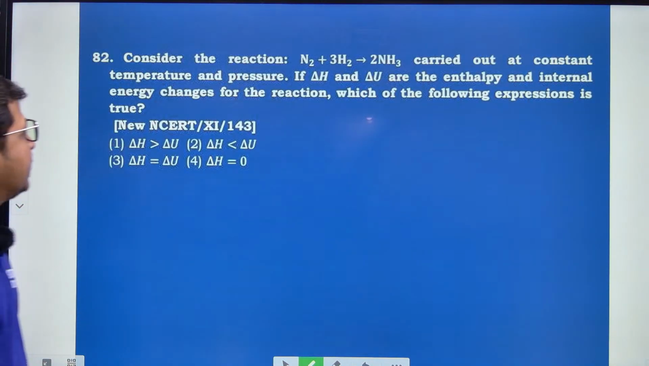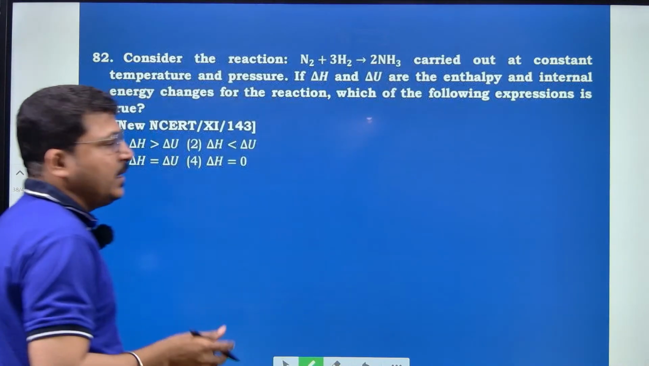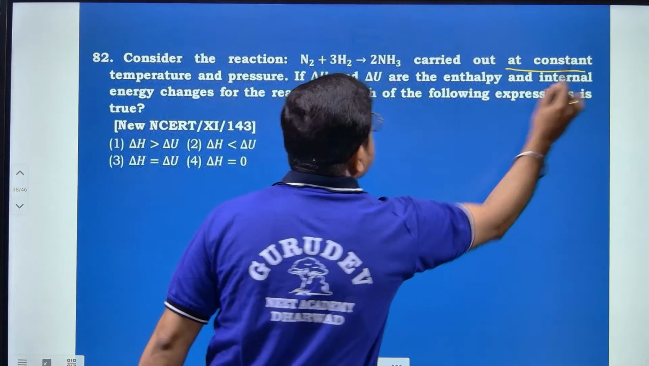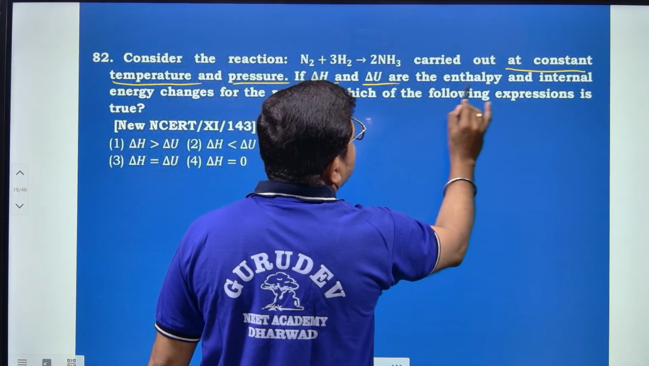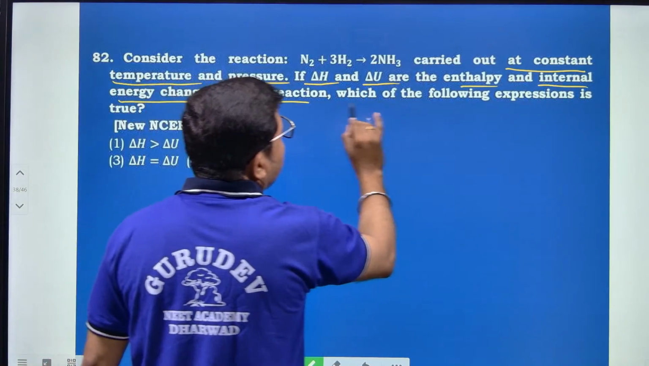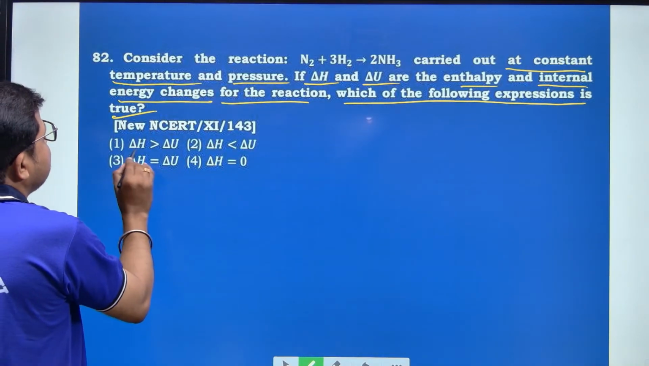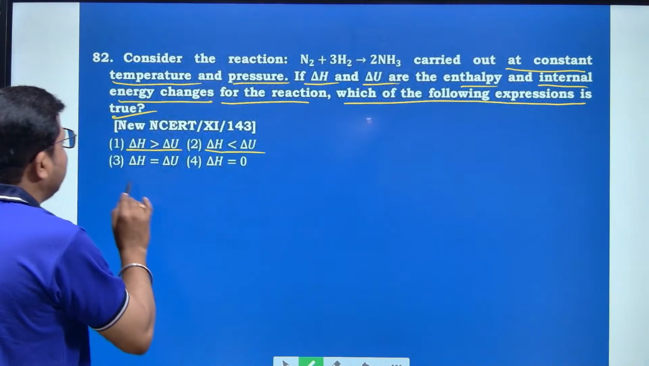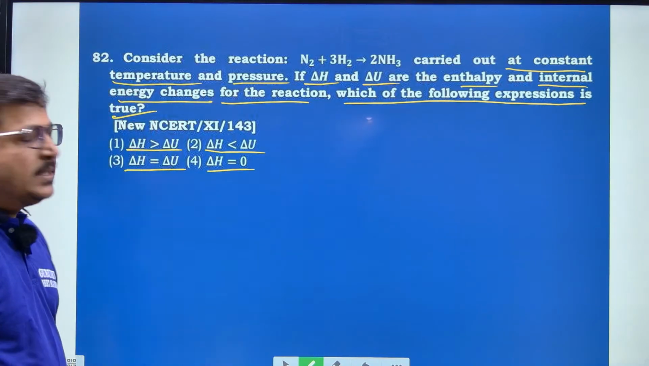And next, consider the reaction N2 plus 3H2 gives 2NH3. It is a gaseous reaction carried out at a constant temperature and pressure. If delta H and delta U are the enthalpy and internal energy changes for the reaction, which of the following expresses the truth? Look at this one. Option number 1 is given, that is delta H is greater than delta U. Option 2, delta H is less than delta U. Option 3, delta H is equal to delta U. And option 4, delta H equal to 0 they have given.